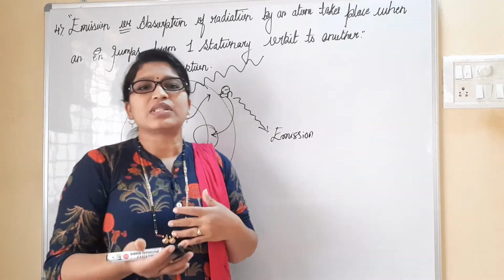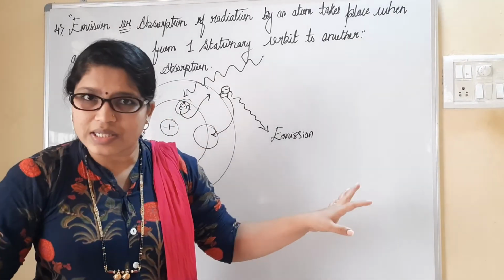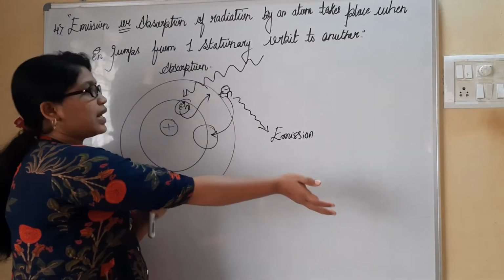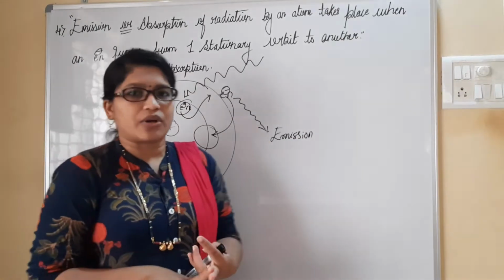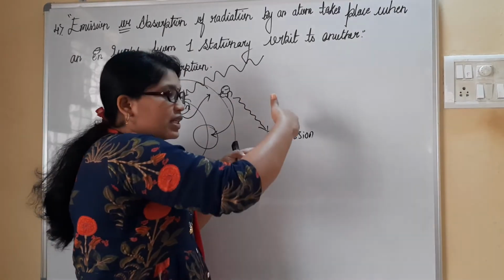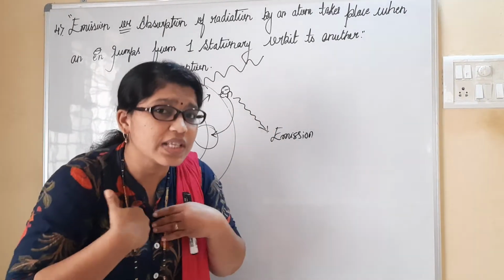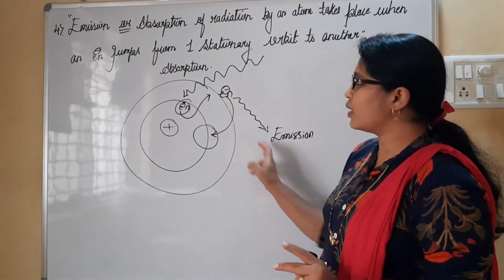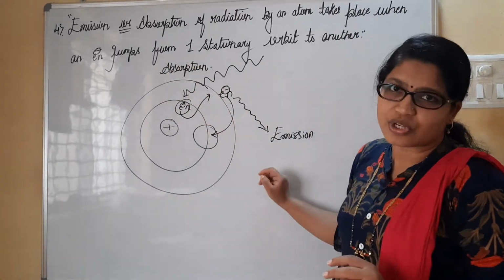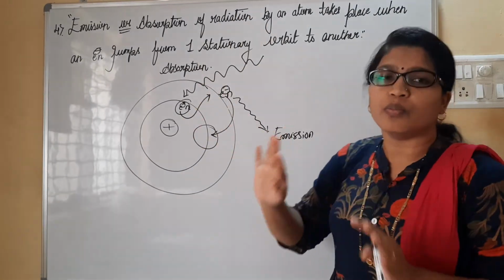In order to become stable, it loses its energy and comes back to the original state. While coming back, it releases energy which we see in the form of color. That is called emission. This is absorption and this is emission. That is what is given by Bohr.